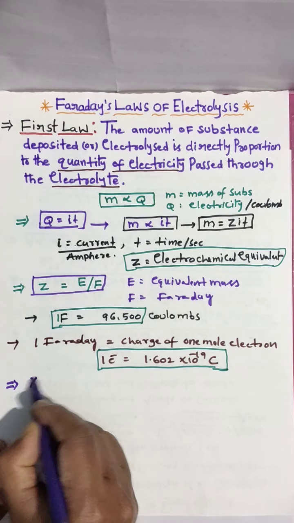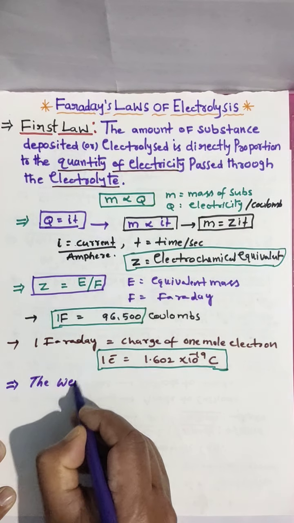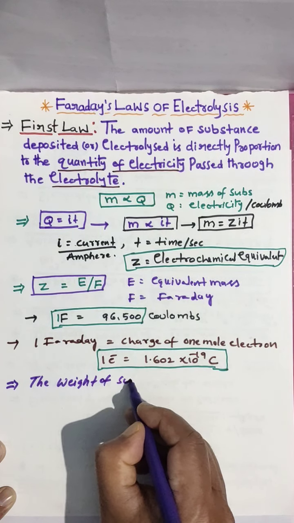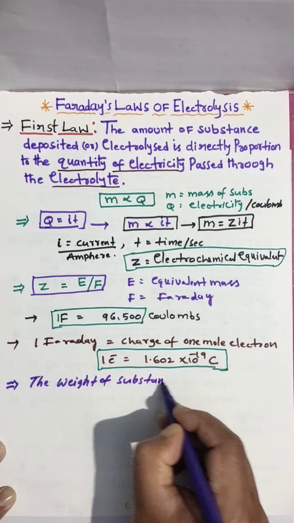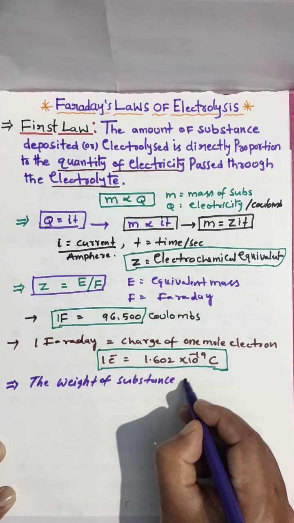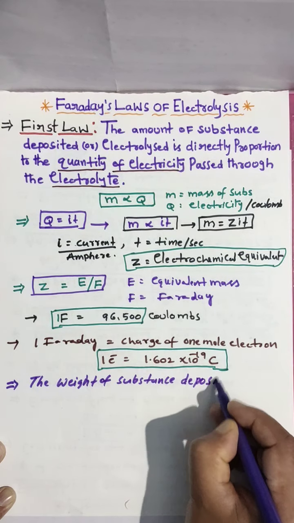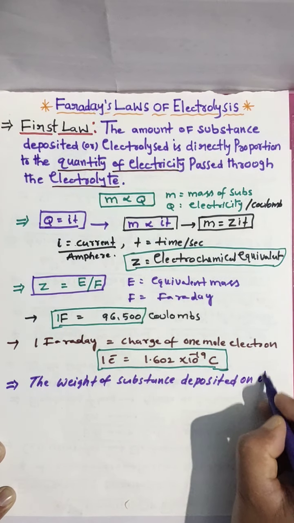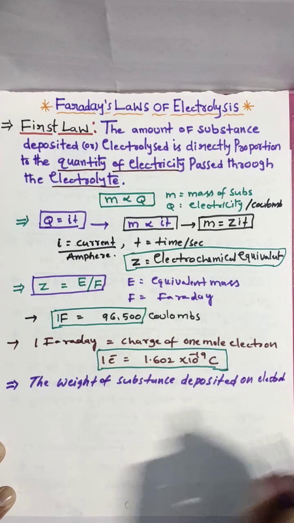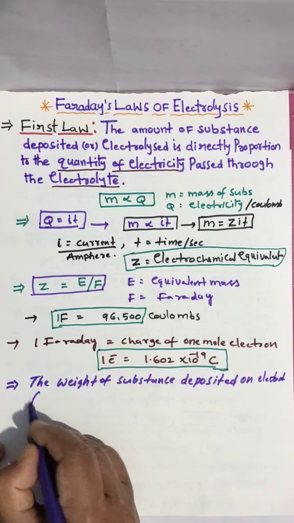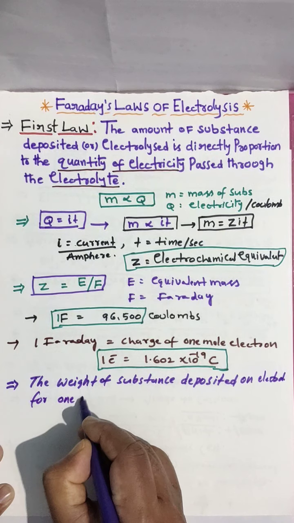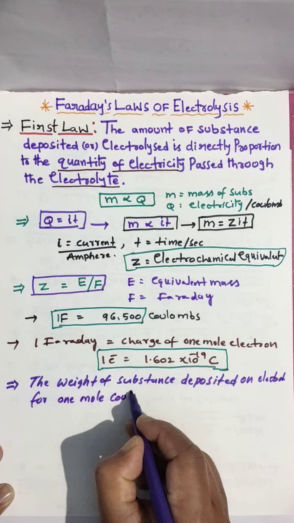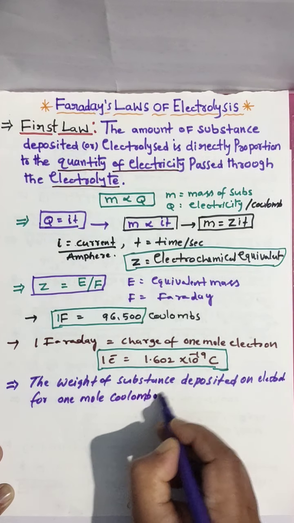It is the weight of substance deposited on electrodes for 1 coulomb of electricity.